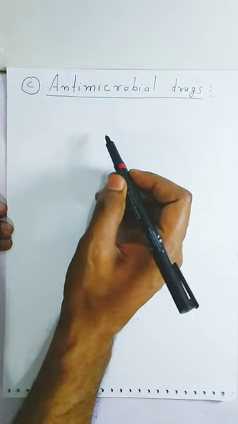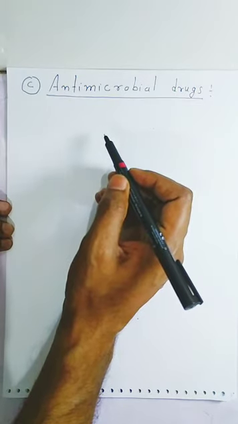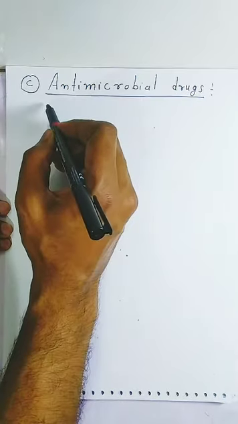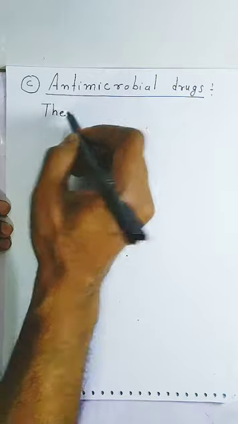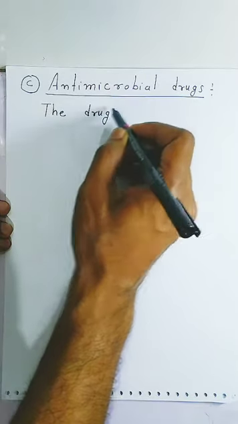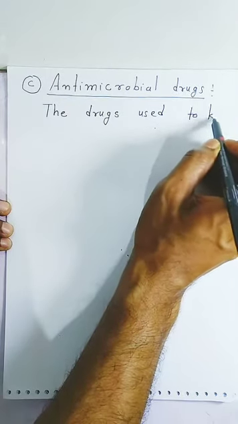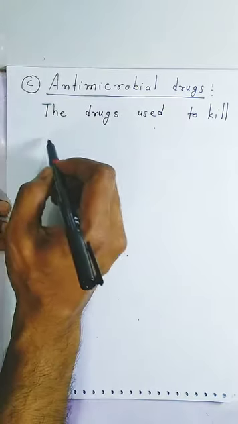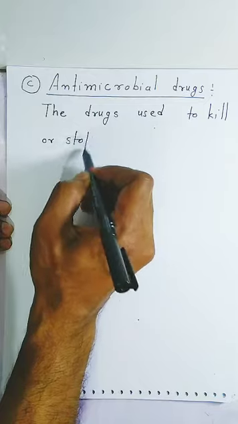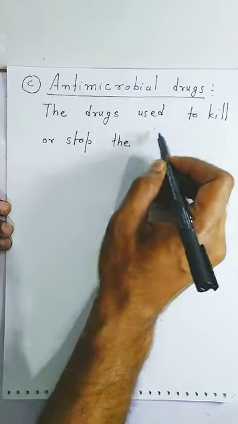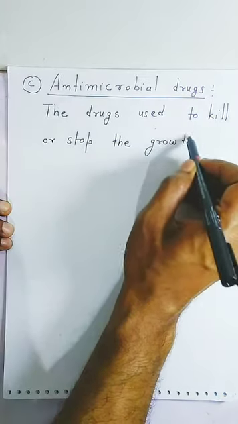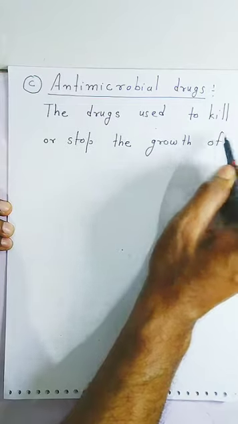Now, sometimes they ask in examination, what are antimicrobial drugs? So, definition, students, you have to write like this: the drug used to kill or stop the growth of microorganisms.